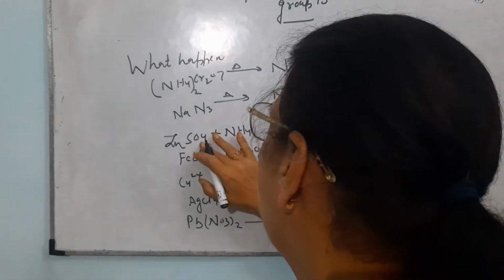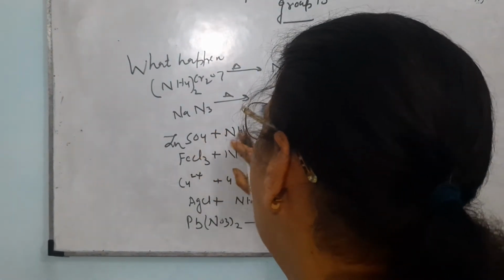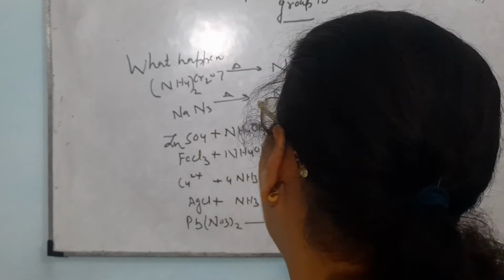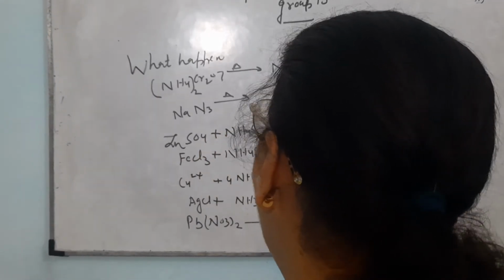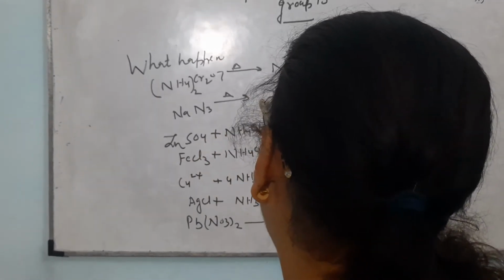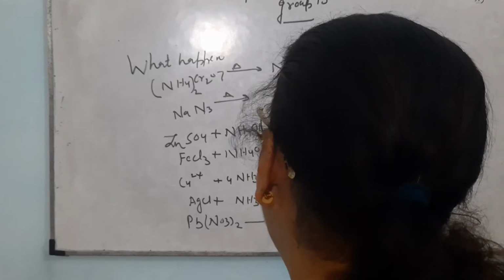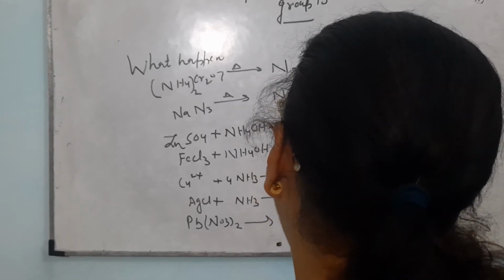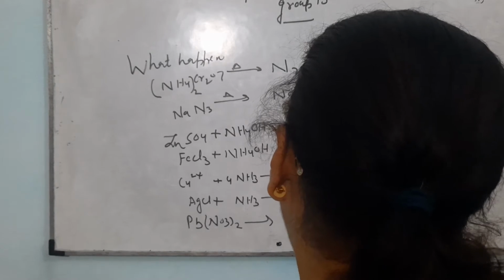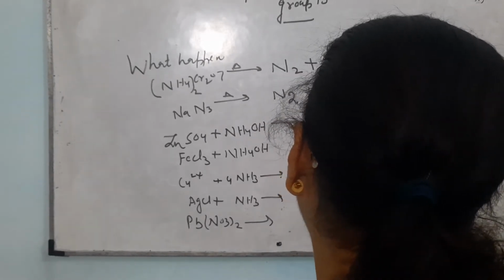In this reaction, the zinc will react with ammonium hydroxide to give a white precipitate of zinc hydroxide. Beside that, there will be formation of ammonium sulfate.